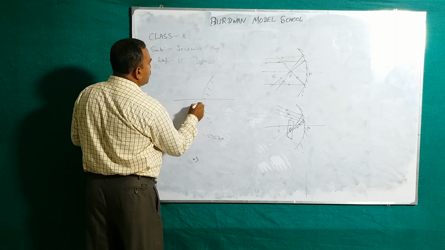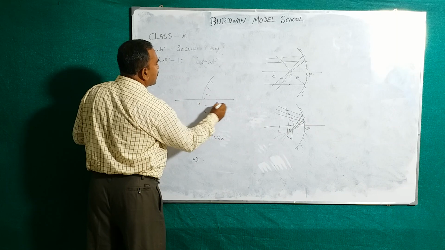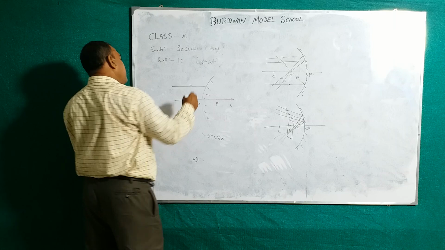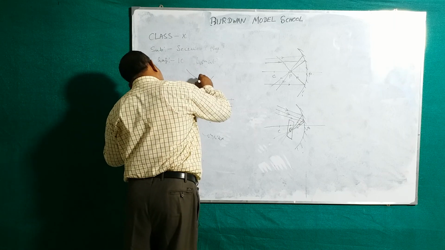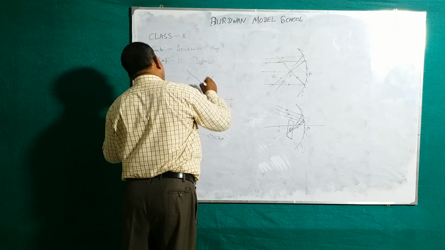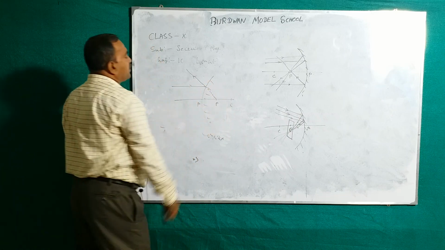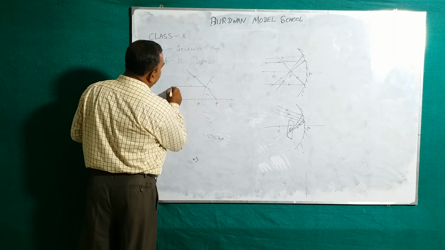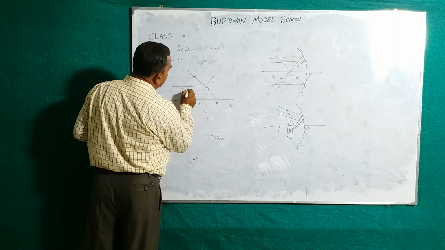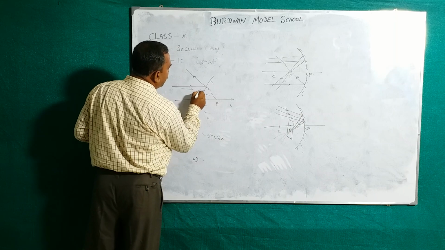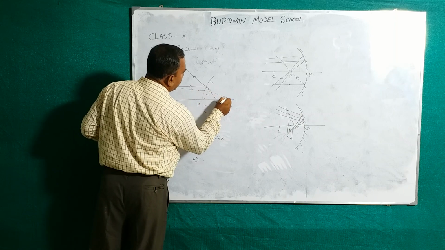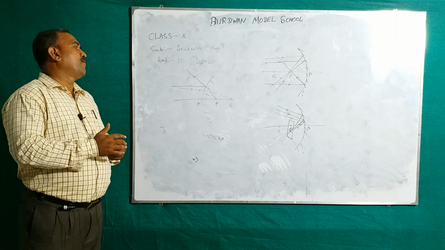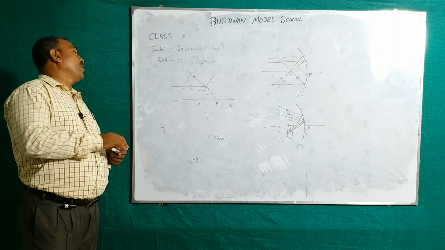Convex mirror, this is the pole, that is the focus, and that is the center of curvature. If the rays are parallel with the principal axis, they appear to come from the focus but do not actually meet at the focus. Or if you consider a ray towards the center of curvature, it goes back along the same path, and the rays meet at that point. So you must be sincere about the concave mirror and also the convex mirror.